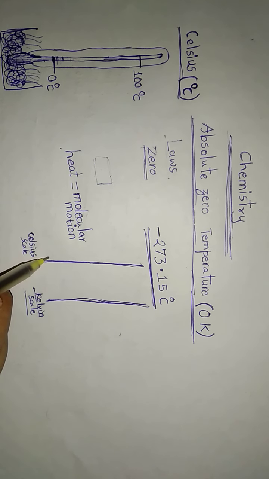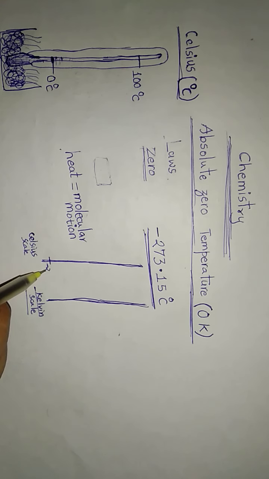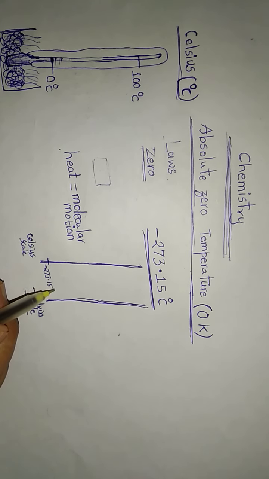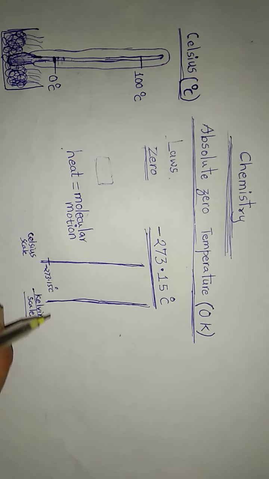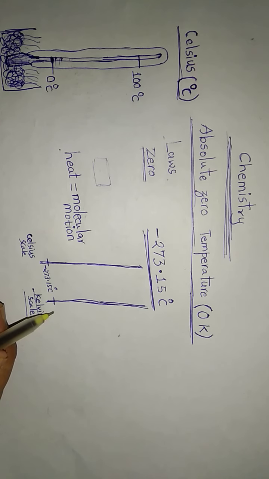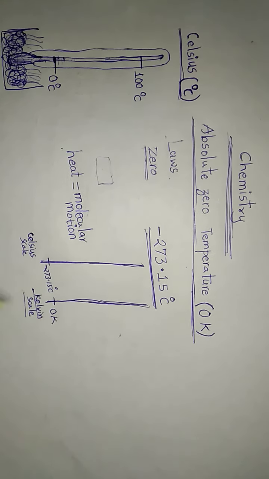Remember, minus 273.15 degrees Celsius is called 0 Kelvin.